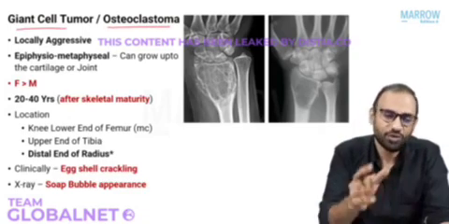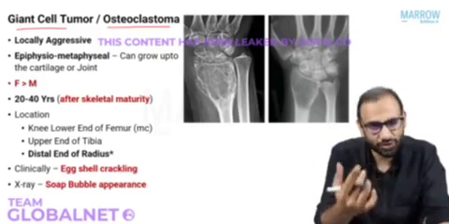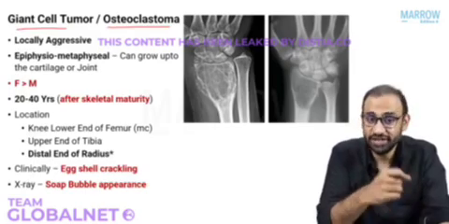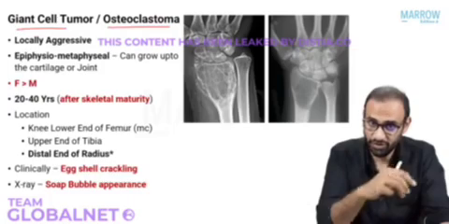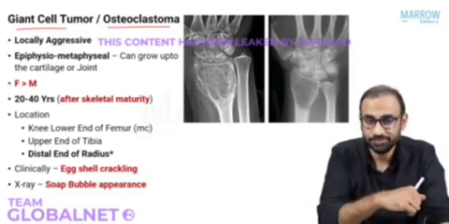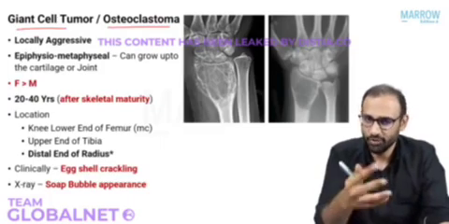Alright, so what is it? What do we already know about it? We know that it's an epiphyseal tumor, occurring after growth plate fusion. What else do we know? We know that here, osteoclasts are basically destroying the bone, so there will be lucency and lysis or destruction of the bone. Right? Where does it occur most commonly? Usually around the knee. Okay, that much we know.